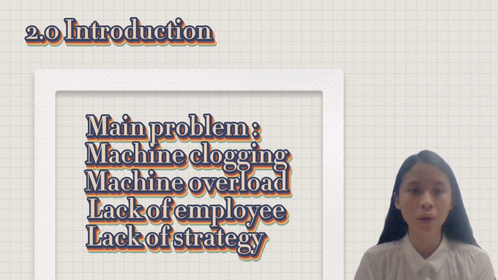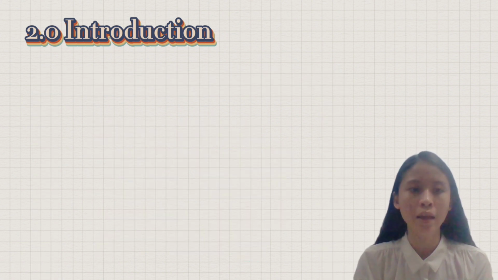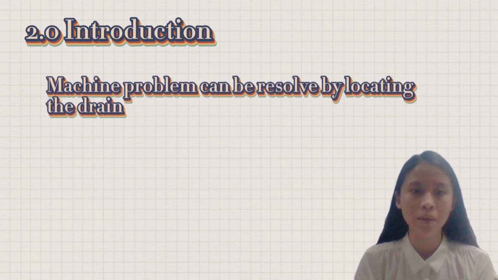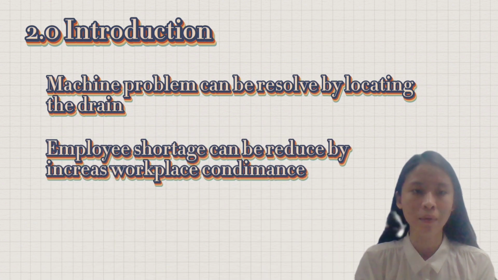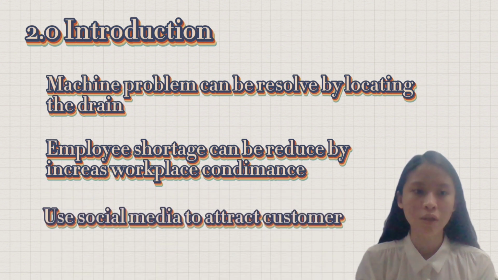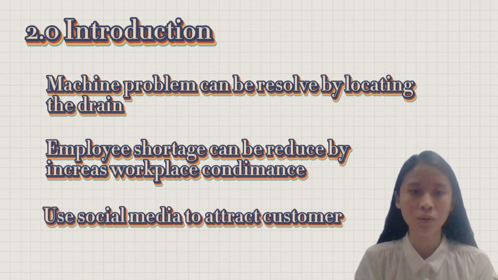Therefore, the recommended solution for machine overload is to avoid overfilling the machine with laundry and to soak the laundry for a few minutes prior to beginning the task. In addition, machine blockage can be resolved by locating the drain. Employee shortage can be alleviated by improving the workplace conditions. The company's strategy for attracting customers, such as using social media platforms like Facebook and Instagram, may be used to remedy the lack of staff.